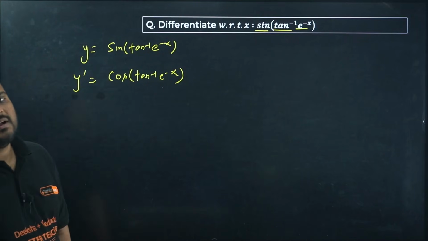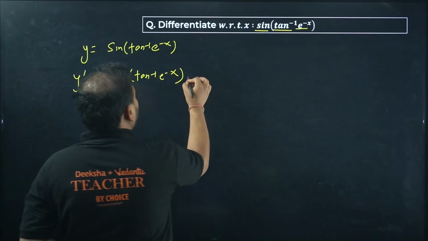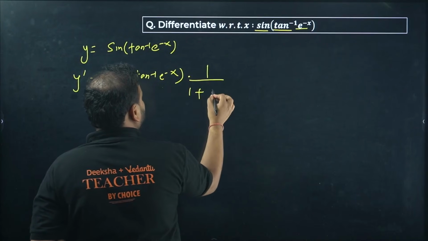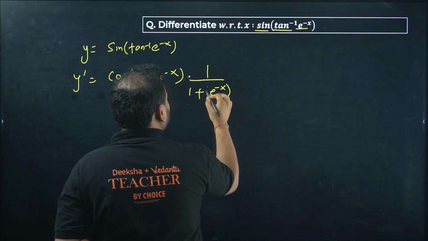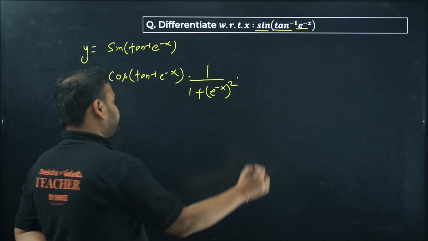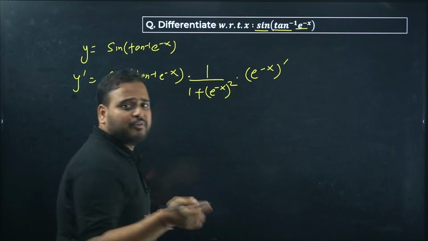Now what is the next one? This is the derivative of the first function. Then you're going to go to the inverse trigonometric function. For tan inverse you'll get 1 upon 1 plus, whatever the value over here, to the square: e power minus x the square. Now you're going to differentiate e power minus x. That'll be e power minus x, the derivative. I'm going to do that in the next step if you don't mind.